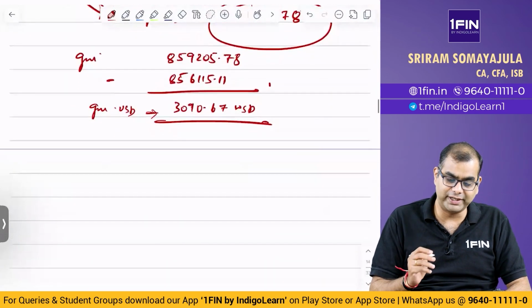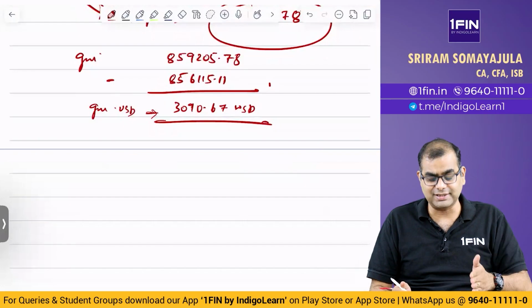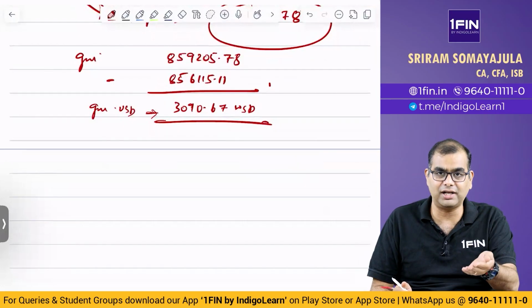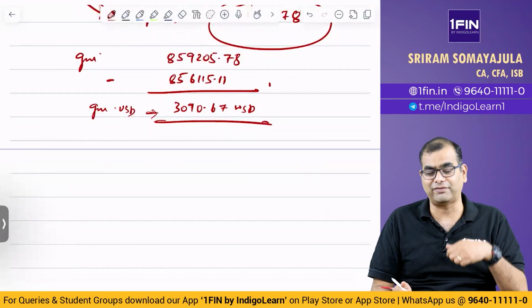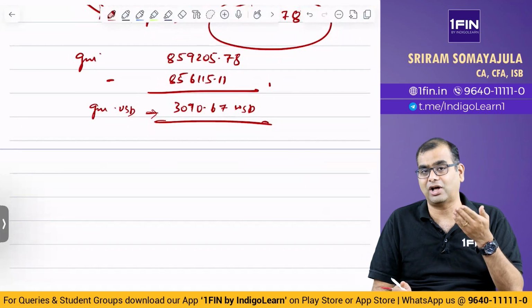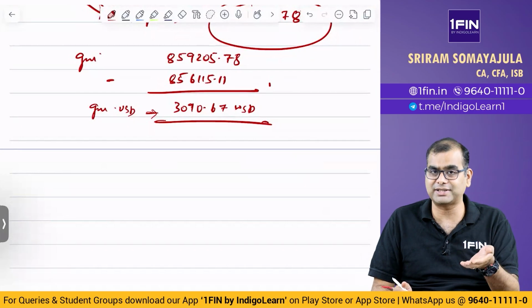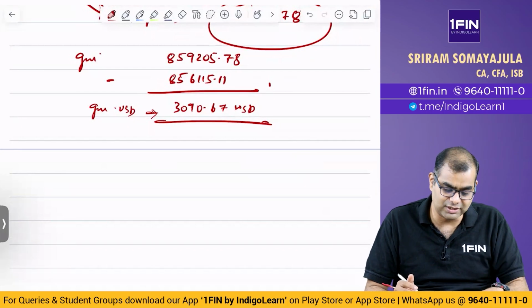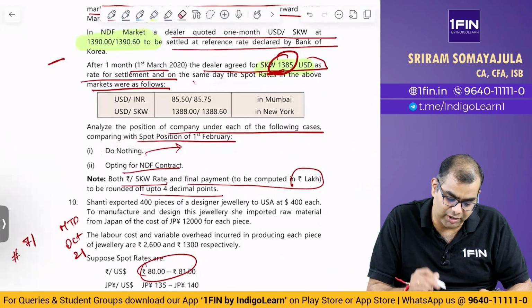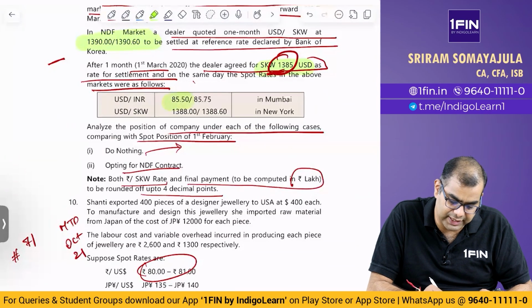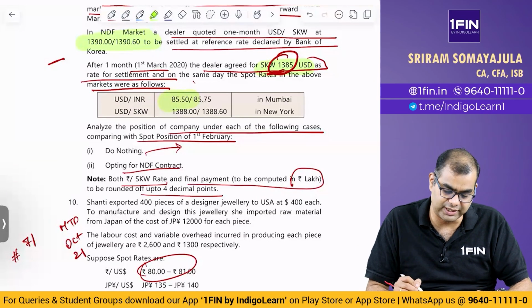Now what is it in rupee terms? On that day, I will convert it into rupee. If I sell dollar, I will buy rupee. Dollar is the base currency. If dollar is the base currency, the banker will bid to buy the base currency, so bid rate is applicable. What is the closing bid rate? 85.5. So I will get 85.5 into 3090.